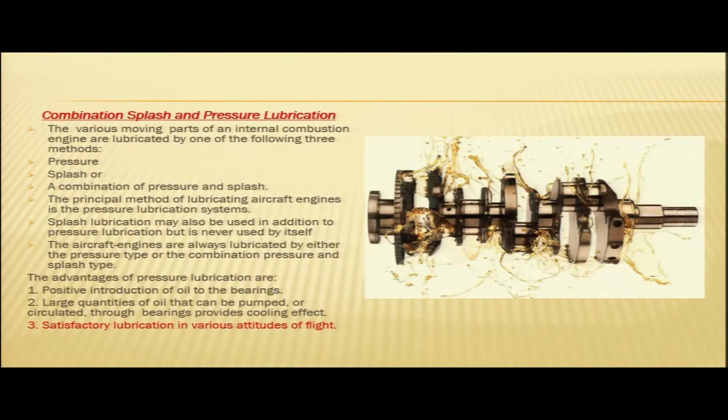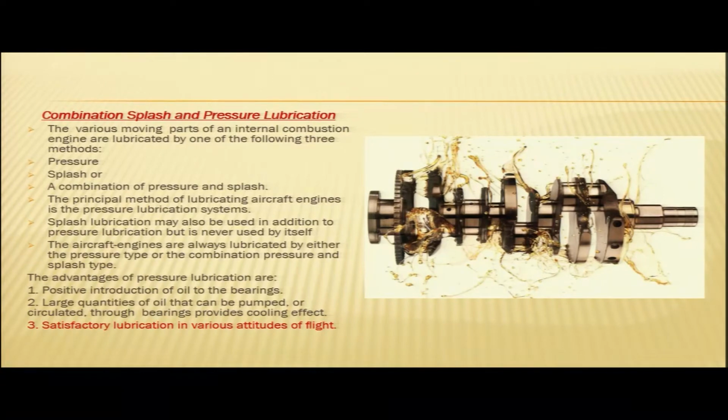The internal parts of the engine are lubricated by pressure method, splash method, or a combination of pressure and splash method. Splash method is not used alone. So it may be either the pressure type lubrication or a combination of pressure and splash method.